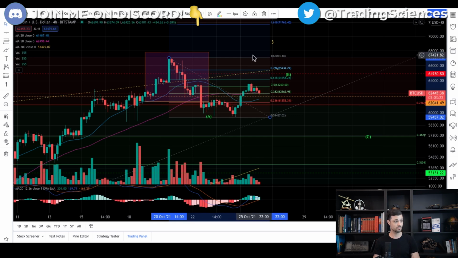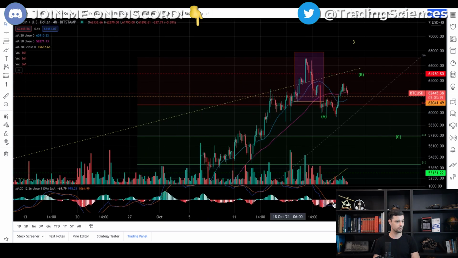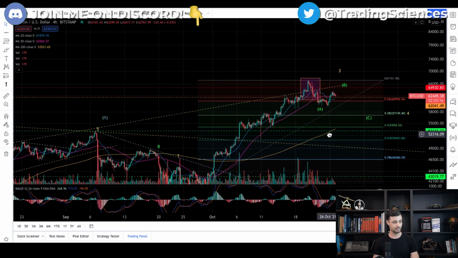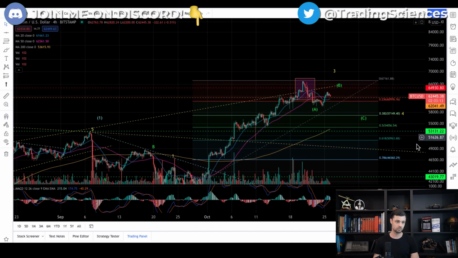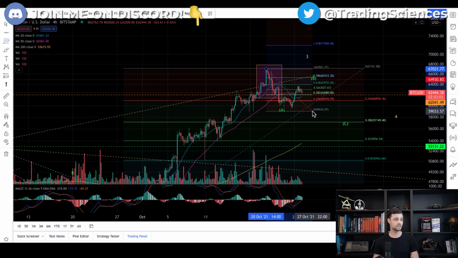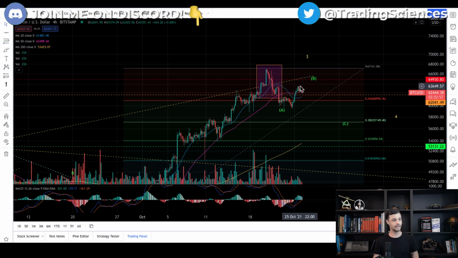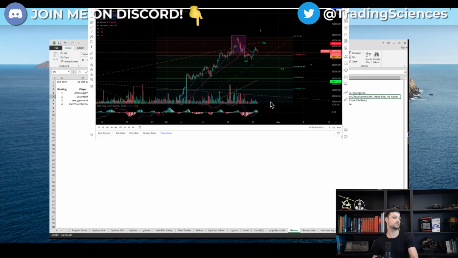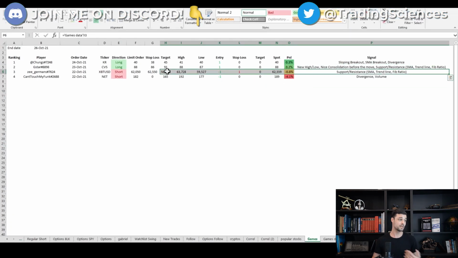So sometimes during ABC corrections, because clearly, guys, we are in a corrective mode on Bitcoin. And I think he was playing a short B wave that then got rejected before making new lows. But here the B wave was stronger than expected, definitely. We went to almost the 61.8% retracement, something close to that. And now it seems that we are again shifting south. So let's see. But he got unfortunately stopped, so he's losing 80 bips. But as we're gonna accumulate those positions, it's good, guys, to have a strict risk management if you want to do more plays, so that you can still recover from your losses.